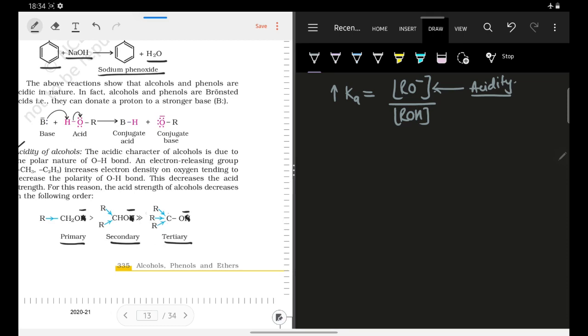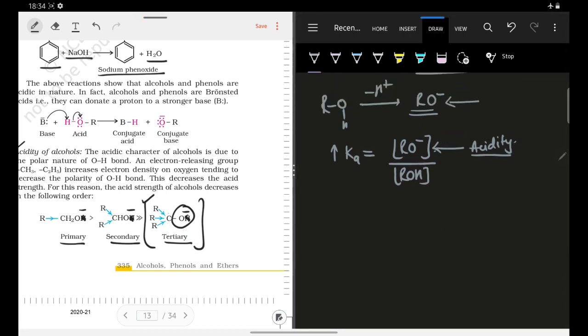So if you look at this, the tertiary alkoxide, you can see that it has a lot of alkyl groups. It has 3 alkyl groups and all of them are donating electron. So there will be a large electron density on oxygen atom in tertiary alkoxide. So its stability will be least, and as the stability of this alkoxide is least, the acidity of tertiary alcohols will be least, because I have just mentioned that for a particular alcohol, more is the stability of its alkoxide ion, more it will be acidic in nature.